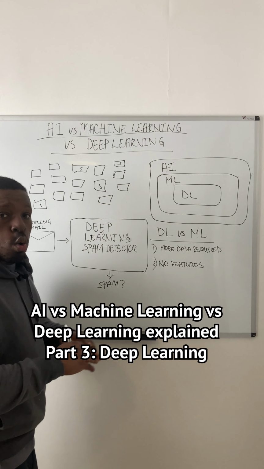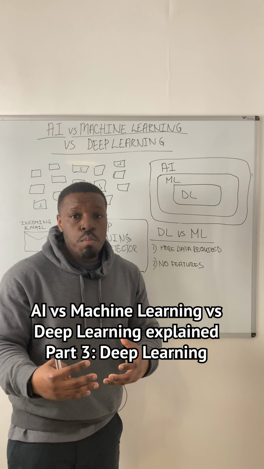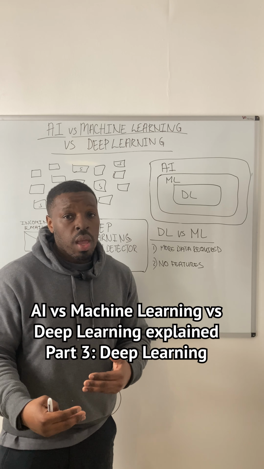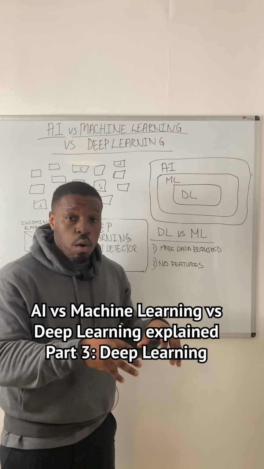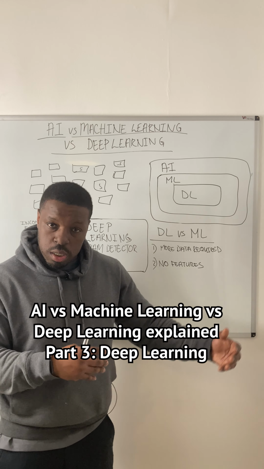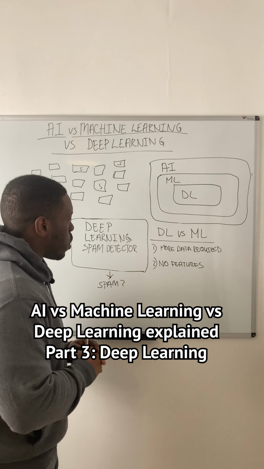In deep learning, we do not need to do that. We simply feed the emails to the deep learning system, and the deep learning system figures out the relevant elements itself, and then it makes the predictions. So we don't need to tell it exactly what to use to make the predictions.